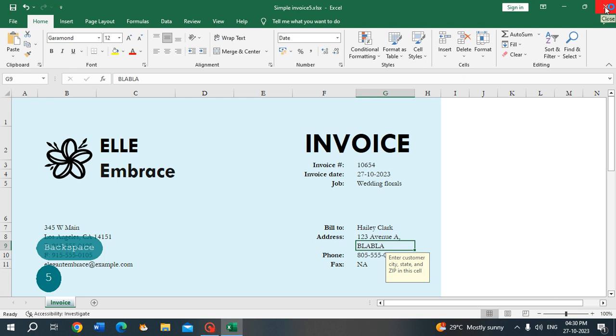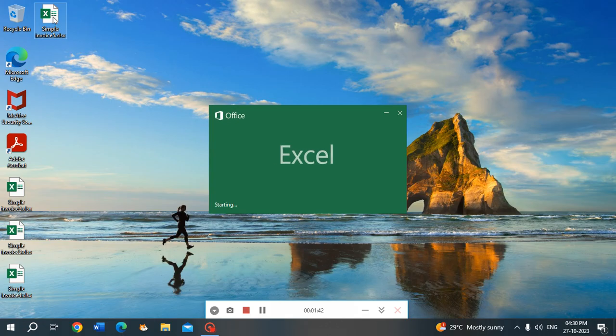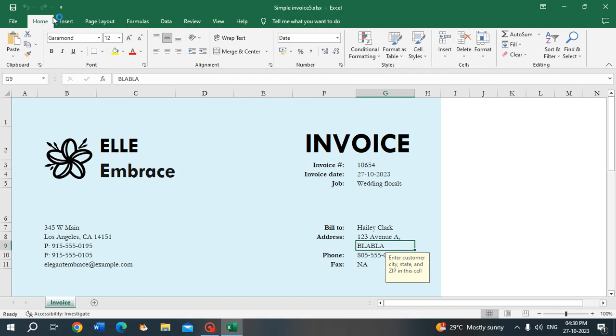Close this and see, on the desktop the simple invoice file is there. Just double click on it. So this is the one with the modifications.